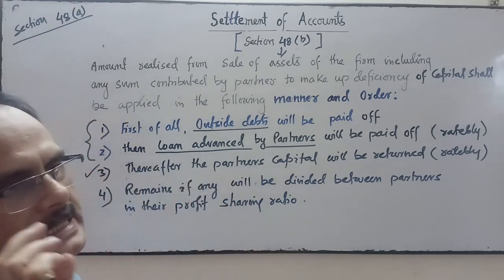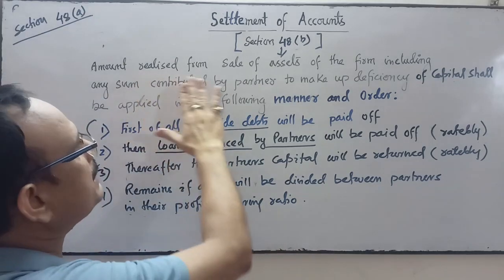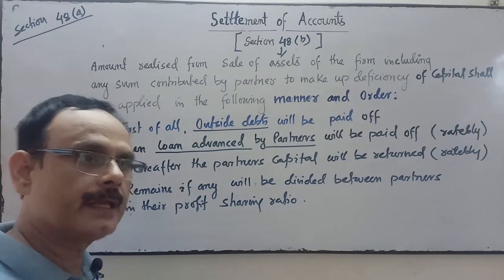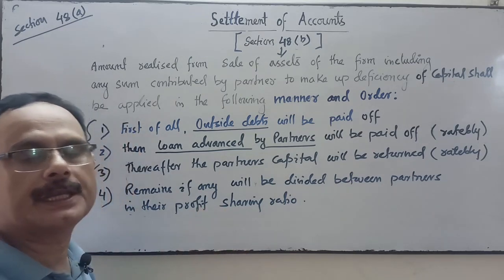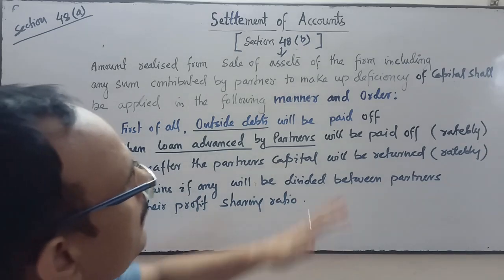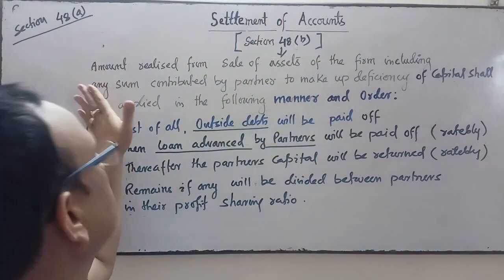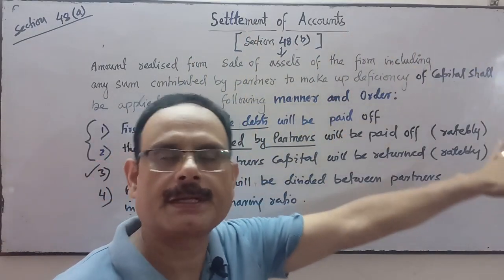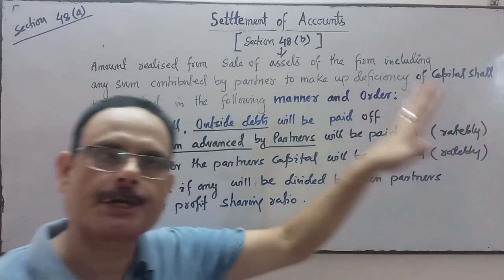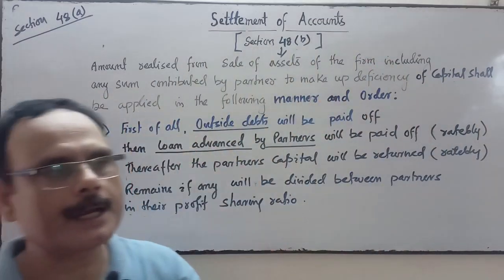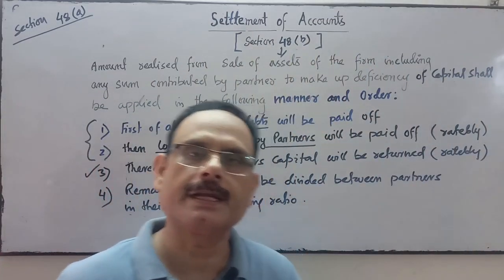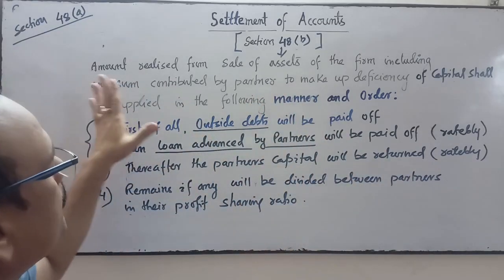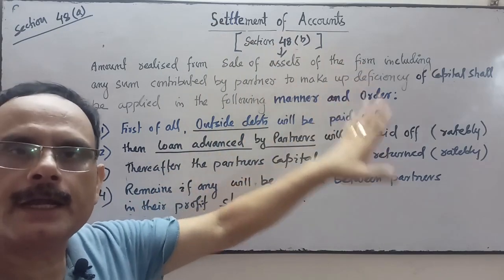Whatever amount is realized by the sale of assets of the firm, including any sum contributed by the partners to make up the deficiency of capital, if any, shall be applied in the following manner and order.